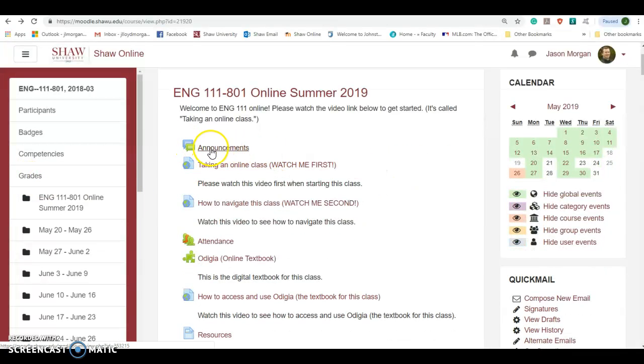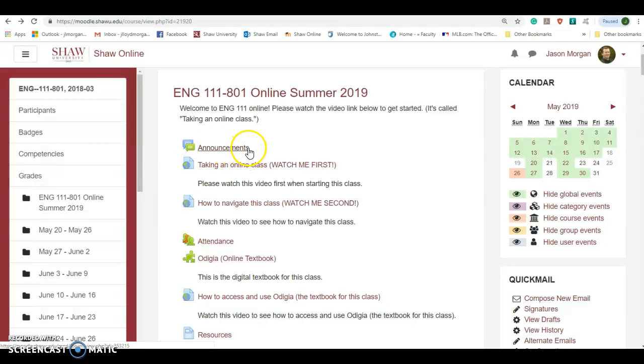Okay, so under here is the announcements. When I send an announcement, it will send you an announcement to your Shaw email as well. It is vitally important that you use your Shaw email when reaching out to me and contacting me. You need to check your Shaw email every single day, especially when you're taking an online class, because that's the way you communicate with your professor.